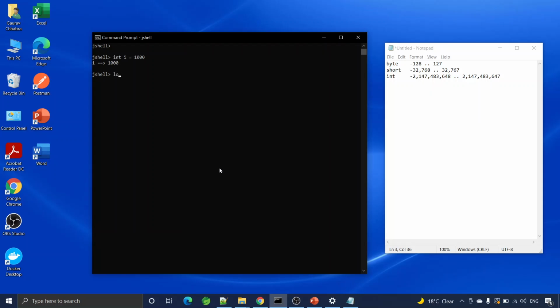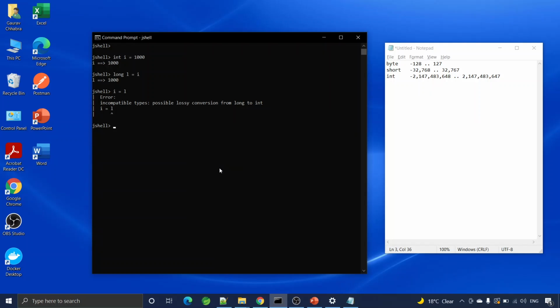Let me try to assign this variable int I to a long L. I know long is of higher range than integer. So here Java will allow me to assign I to L. But if I try to assign long L to an integer, Java will throw me that error.